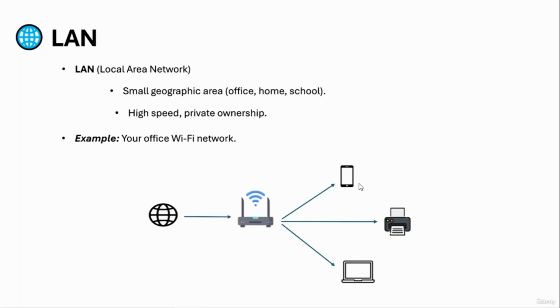So let's say that you have your home network, and that's how your LAN looks. You have your router, and you have devices that are connected to this router, and you have access to external networks like Netflix, YouTube, and so on. All of this is a local area network because it's so small. For example, inside of it, you can have a few devices like a printer, laptop, PC, or TV, and so on. This is your local area network.